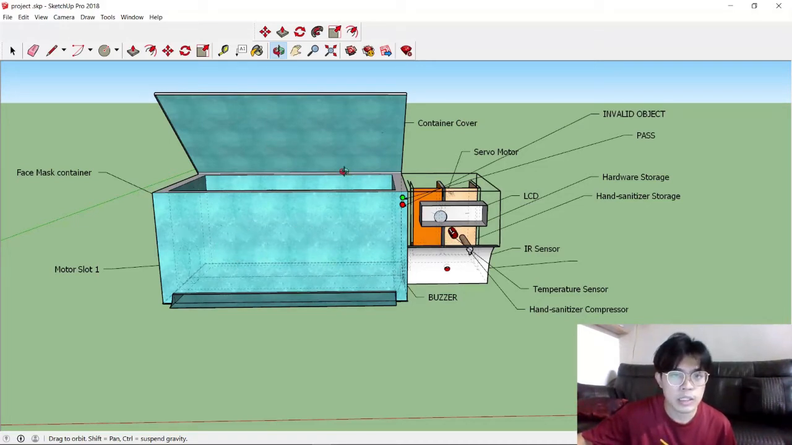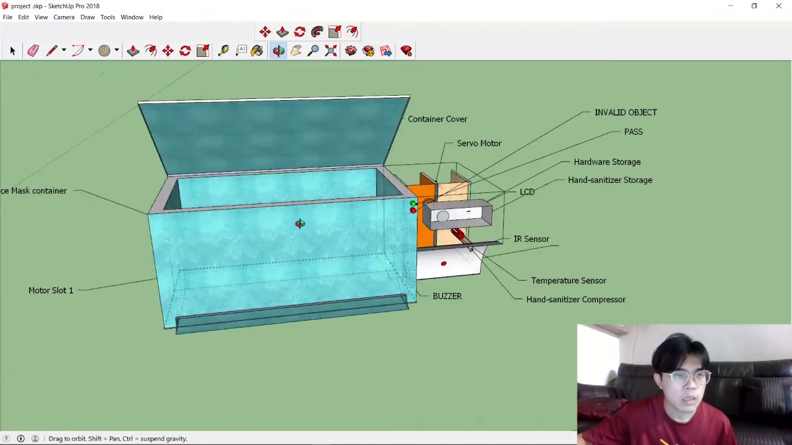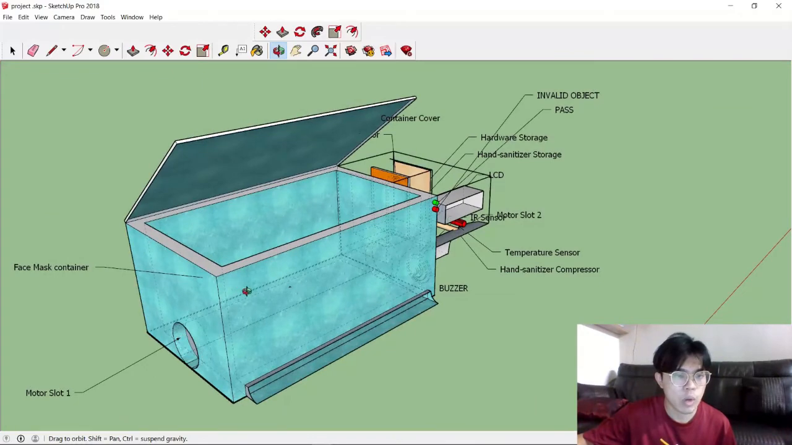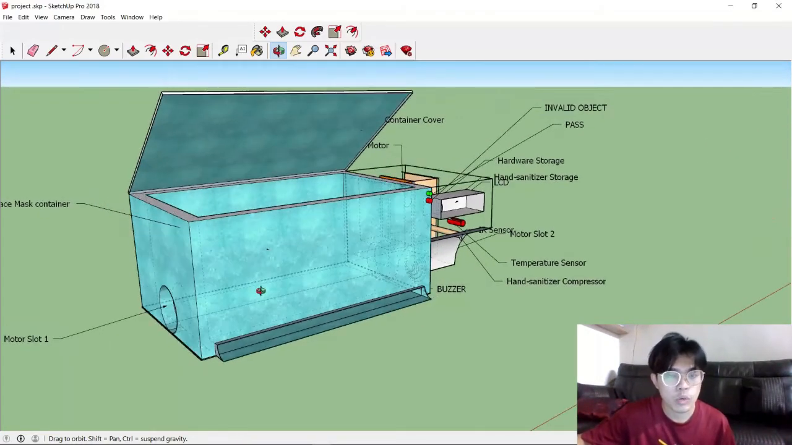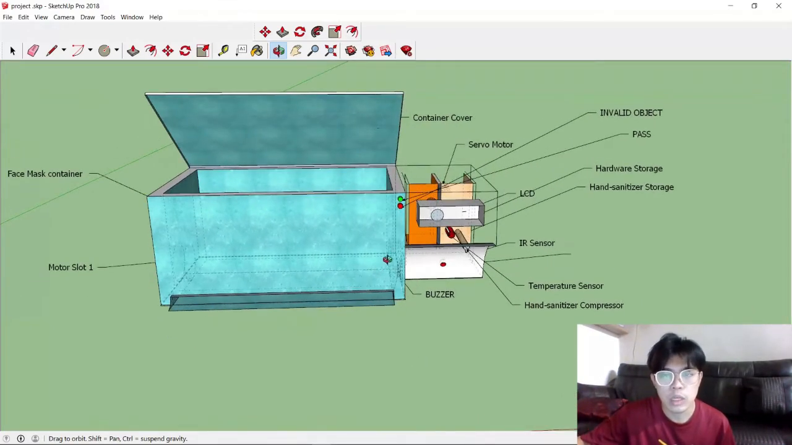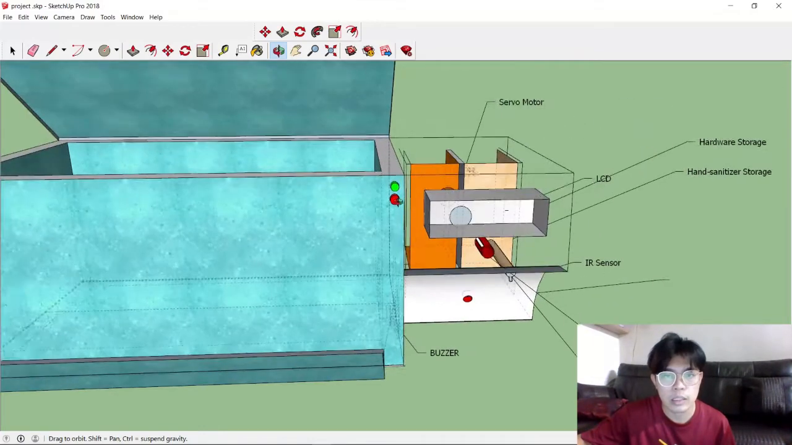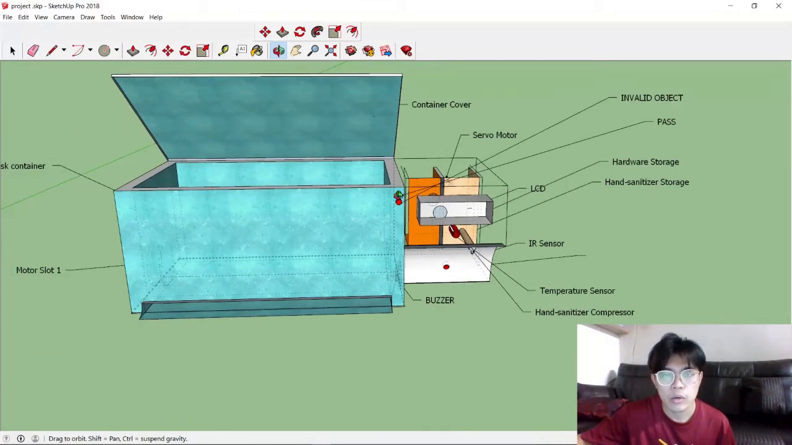Basically, these blue blocks are the containers which hold the face masks. There are motor slot 1 and slot 2, where the motors will be placed to roll the face mask out from the container. Next are the green and red LEDs. Green represents pass, which means the target passes, and red is the invalid object, which is below 35 or above 37 degrees Celsius.